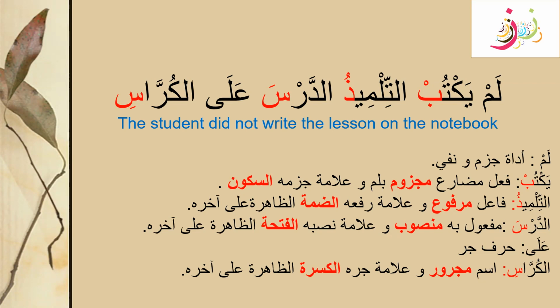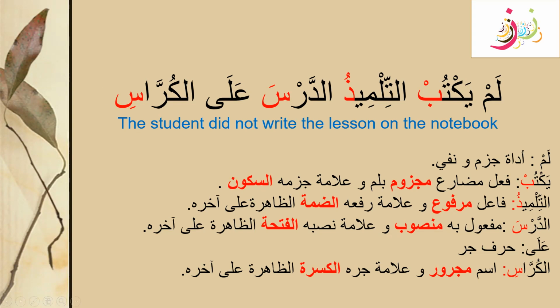Let's look at the next word, ala. Ala is a harf of jar. We have learned about the huruf of jar, and ala is one of them. We know that a harf of jar always makes the next word majroor. That means it will carry a kasra on the last letter. So al-kurrasi, meaning the notebook, will have a kasra on the last letter, and that is shown here.